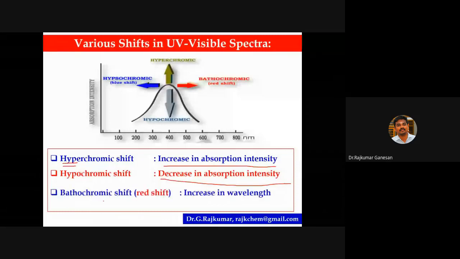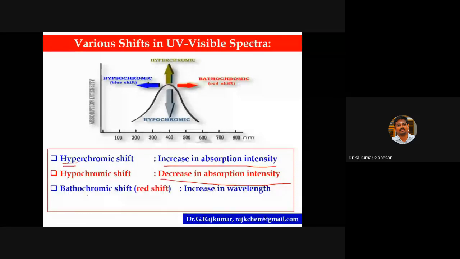Bathochromic, BR. Bathochromic, BR, red. The wavelength for red is around 700 to 800 nanometer, so there is an increase in wavelength. And hypsochromic, HB, blue shift, there is a decrease in wavelength.